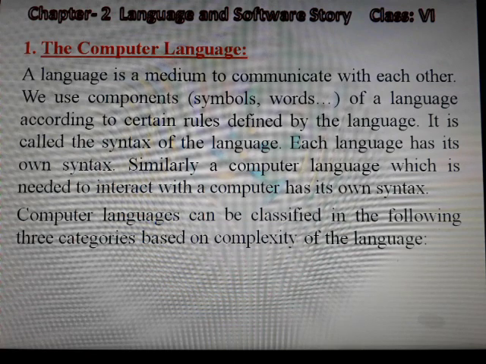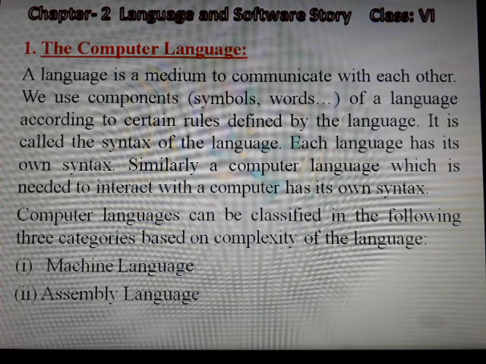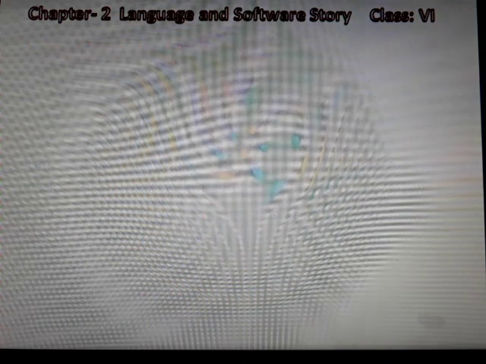Computer languages can be classified in the following three categories based on complexity of the language: machine language, assembly language, and high level language.